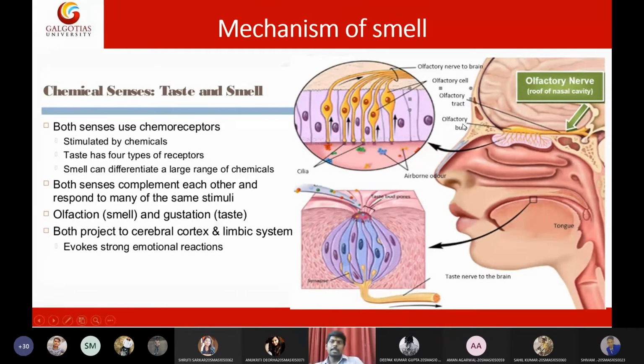And as I said in the beginning, we have a bone inside the skull which acts as a partition between the cranial cavity and the nasal cavity. That bone is called the ethmoid bone. I hope you can see this bone here. And here you can see the olfactory bulb. This olfactory bulb comes directly from the limbic system of the brain, and the neurons are embedded in the nasal cavity on the superior aspect. So this is called the olfactory bulb.